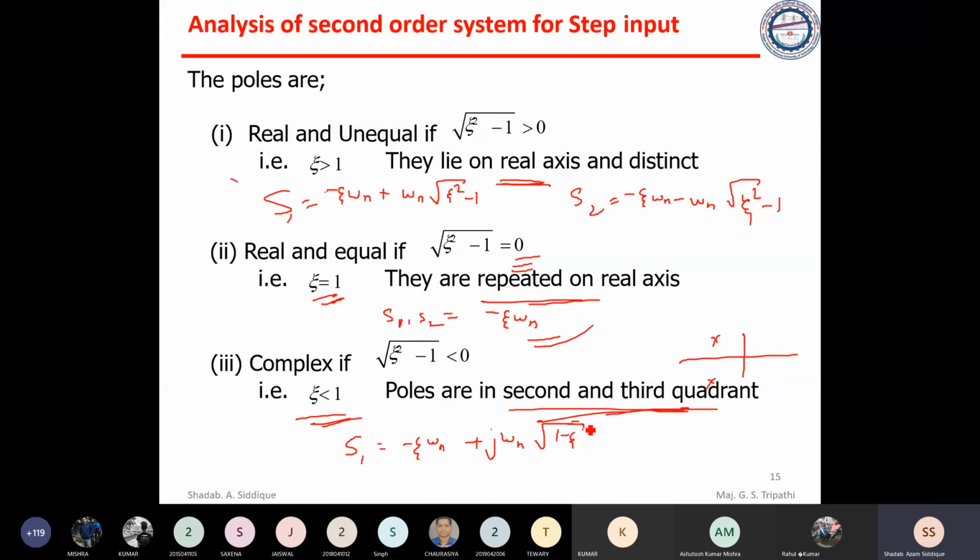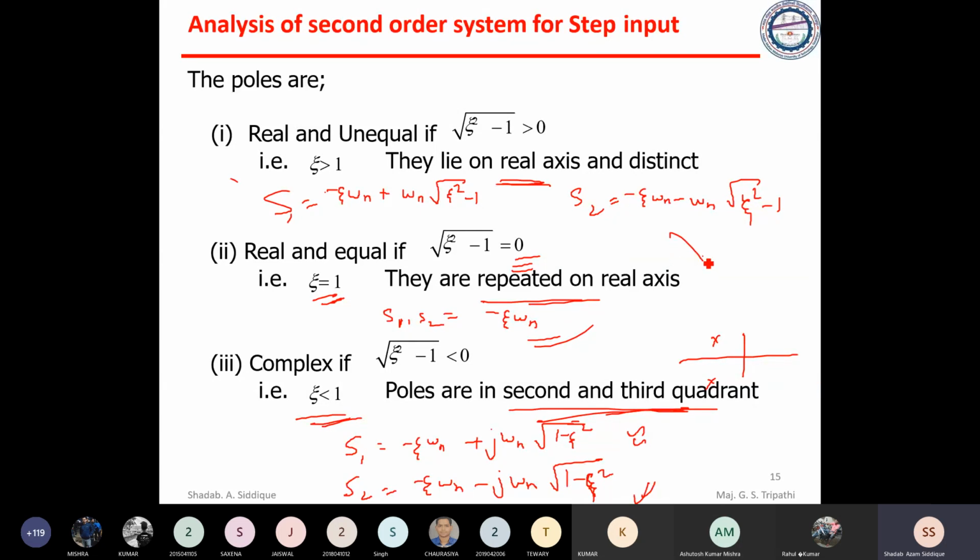We have taken the minus sign outside, so that becomes plus j here. And s2 equal to minus zeta omega n minus j omega n root of 1 minus zeta square. So these are the two roots we get.